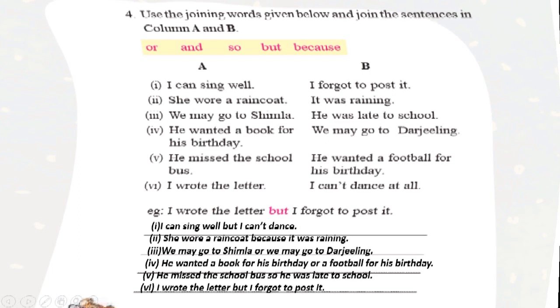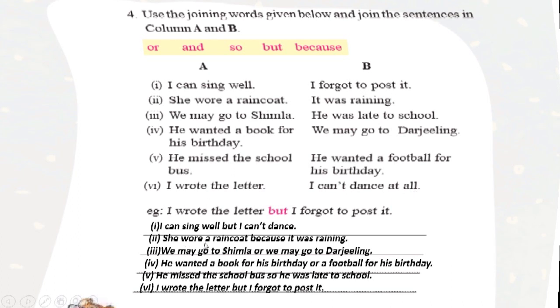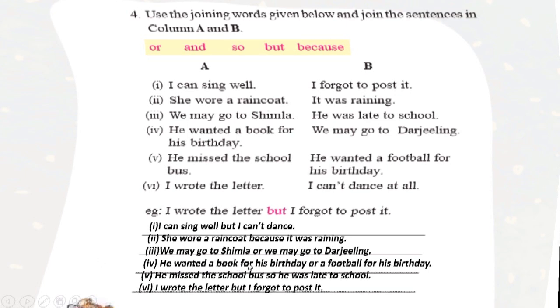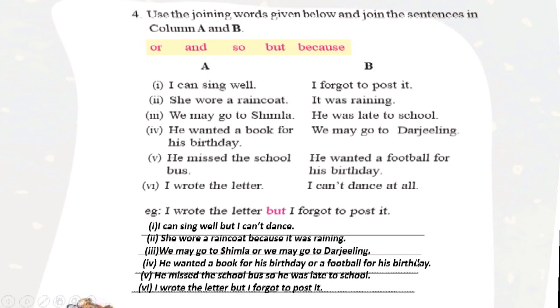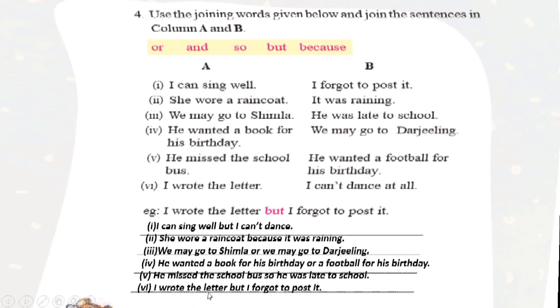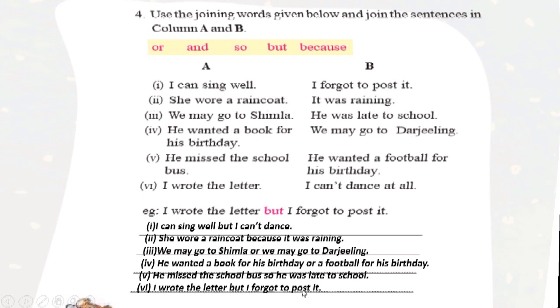The first one: I can sing well, but I can't dance. She wore a raincoat because it was raining. We may go to Simla or we may go to Darjeeling. There is the option. Otherwise, we can go there. He wanted a book for his birthday or a football for his birthday. So out of these two prizes, he wanted only one thing. He missed the school bus, so he was late to school. Why was he late? Because he missed the bus. I wrote the letter, but I forgot to post it. So he wrote the letter, but he forgot to post it.